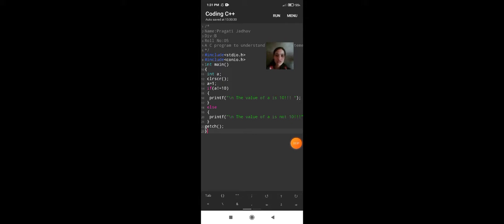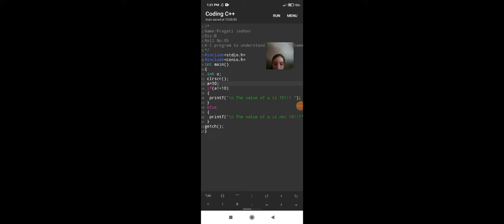Now I am changing my variable value, a is equal to 10. If I give the value of a as 10, then the logical condition is true.